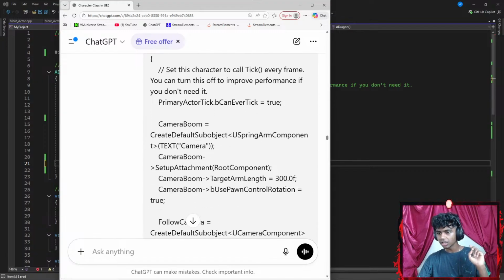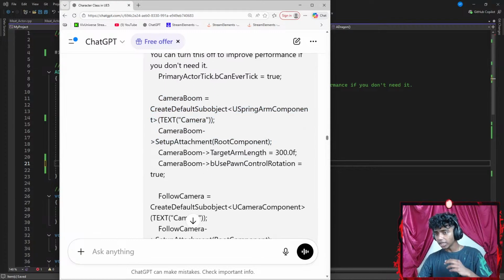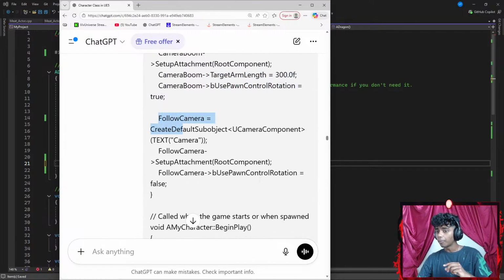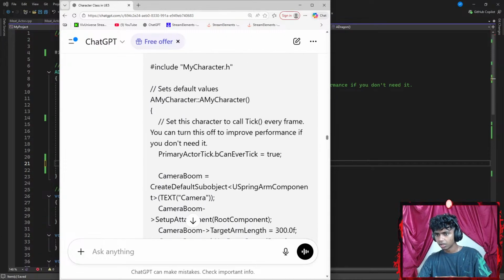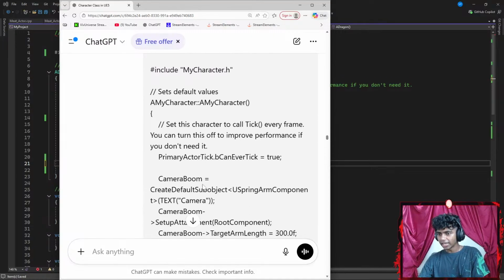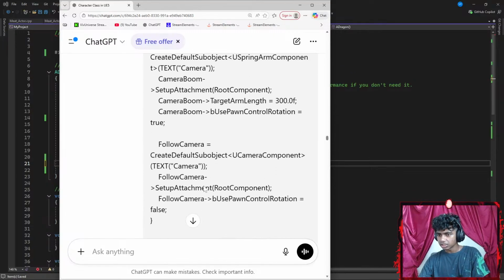Let's see. So I add a camera boom here. Now my camera boom is attached to my root component. Target arm length I did add, and then use pawn control rotation is set to true. My follow camera is going to be attached to my root component. Nope, it should be attached to my camera boom here. And then that's set to false. Okay, I did everything correct if we look at it. Is there something that I messed up here?